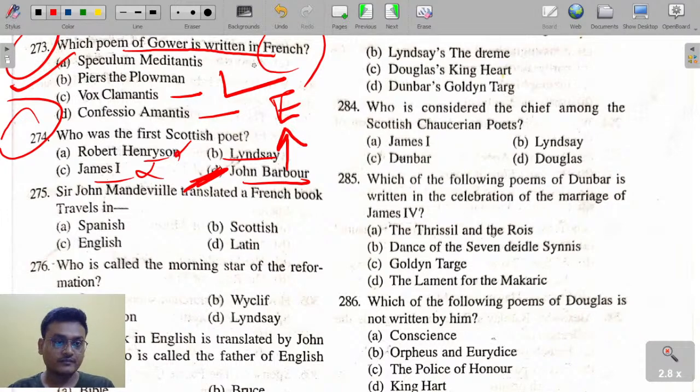The Bruce, B-R-U-C-E. The first Scottish poet is John Barbour, who has written The Bruce.